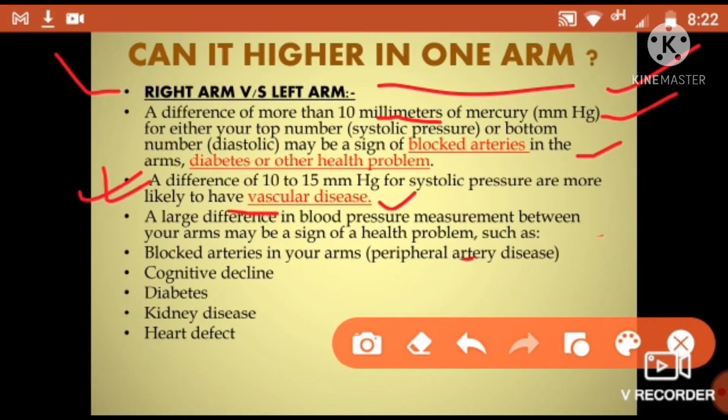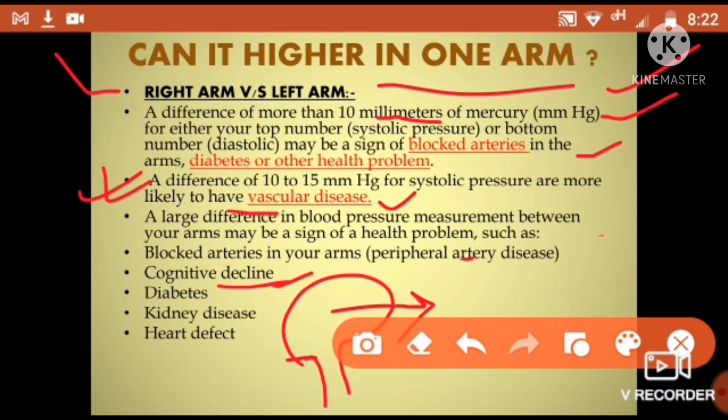Which type of health problems? These are cognitive decline. What is cognitive decline? Cognitive decline is in your brain. This is the earlier stage. A person can notice by themselves that they are losing their memory, and it is the earlier sign of Alzheimer's disease, in which a patient loses the ability to rethink, recognize or memorize things. So it may lead to Alzheimer's disease. So cognitive decline is the earlier sign; a patient can recognize that he or she is suffering from memory